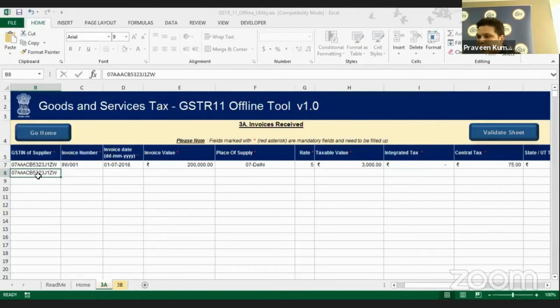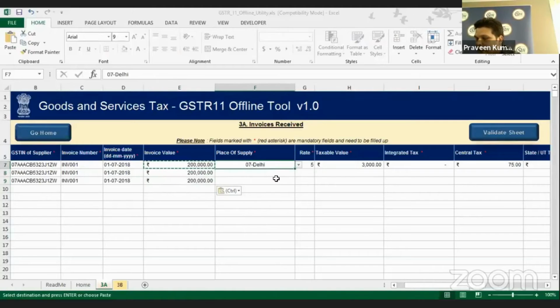You can do a copy paste as well. I'm just doing it in front of you. Copy paste is allowed within the sheet. The invoice number has to be the same, the invoice date has to be the same, the invoice value has to be the same, and the place of supply has to be the same. If you keep the same invoice number and the same GST number and change the place of supply, it will throw an error, because one invoice cannot be shown with all the details the same at one place and at another place as well.